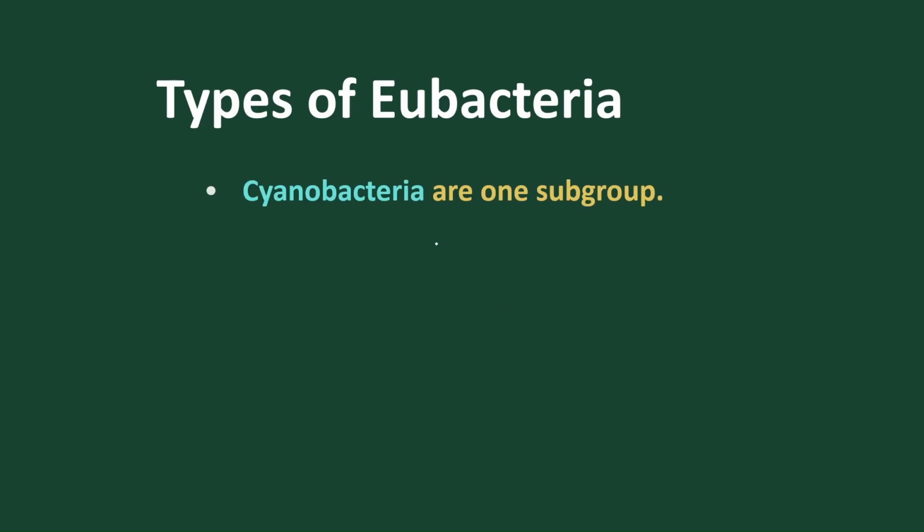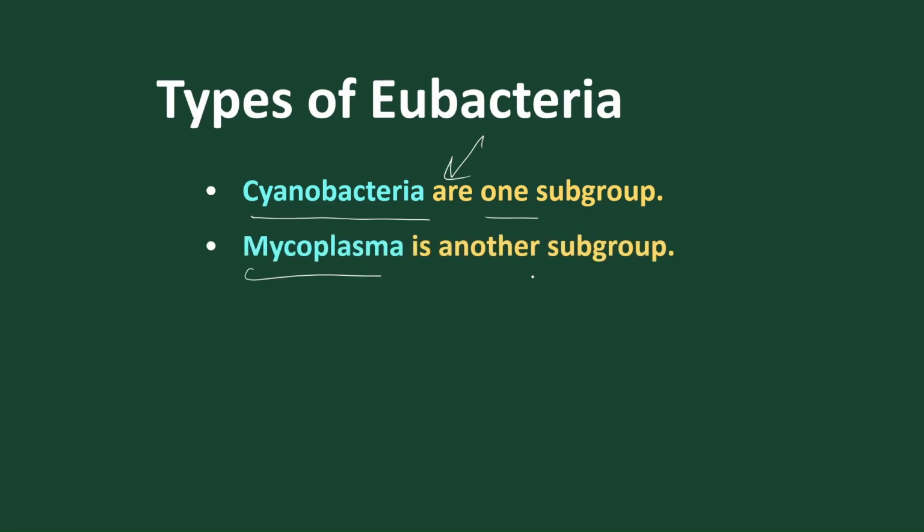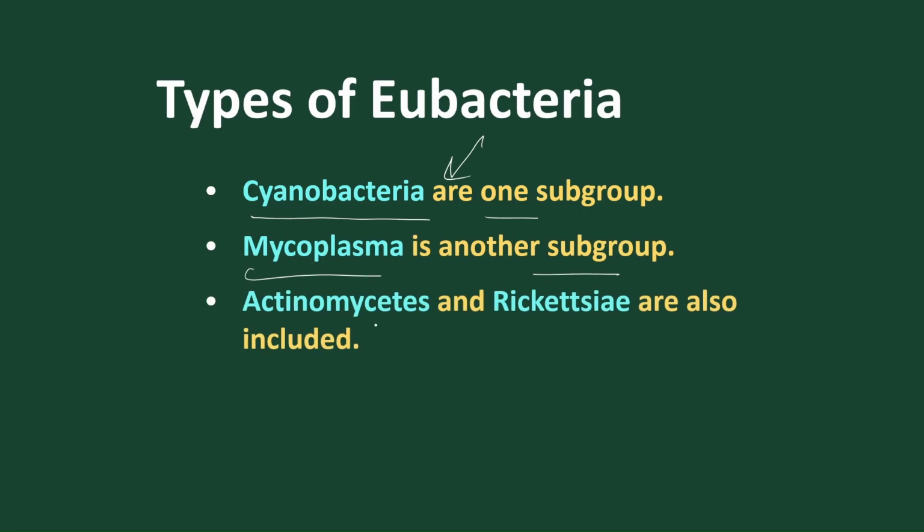Let's move on to the types of eubacteria. Cyanobacteria is one subgroup of eubacteria, followed by mycoplasma as another subgroup. We also find actinomycetes, and rickettsia is also present.